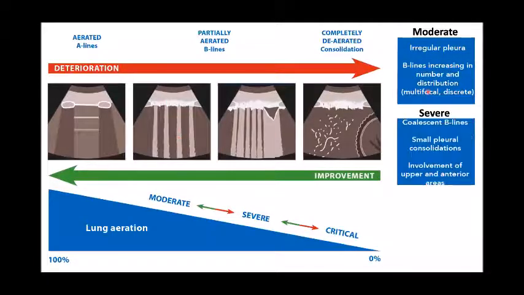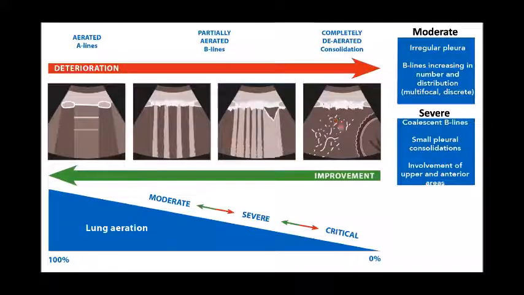In severe disease, the B line number again increases. There are diffuse or coalescent B lines and small subpleural consolidations, and they started to involve, previously the posterior and basal regions, now the upper and anterior regions also.